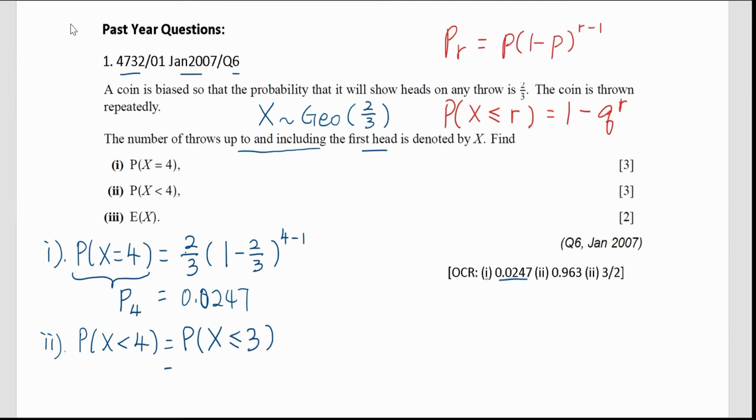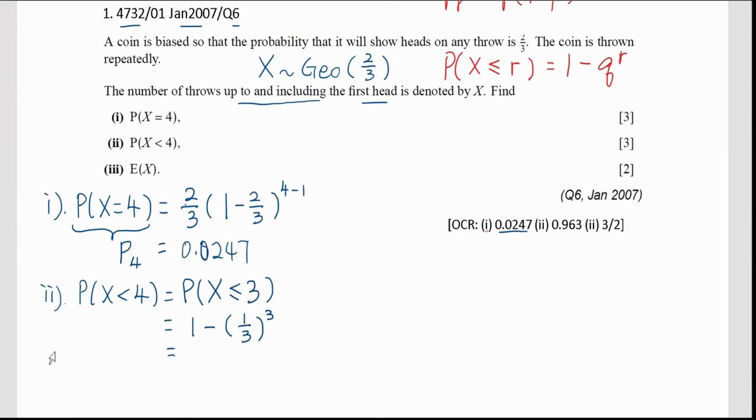Then we can determine that the value of r is 3, right? It is not 4. So according to the formula, 1 minus q, q is 1 minus 2/3, which is 1/3, and to the power of 3. Okay? Pull down a bit. Yeah. Then we press the calculator.